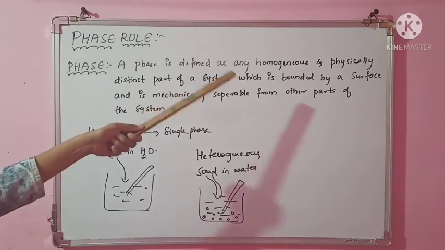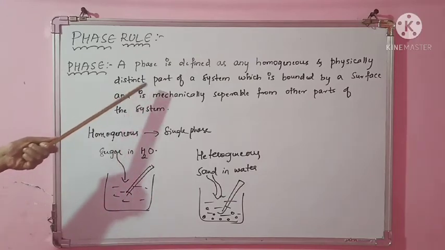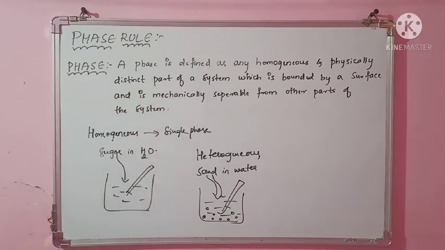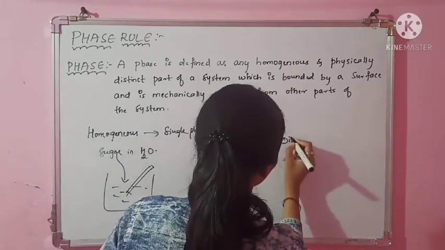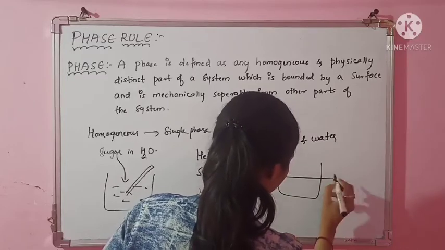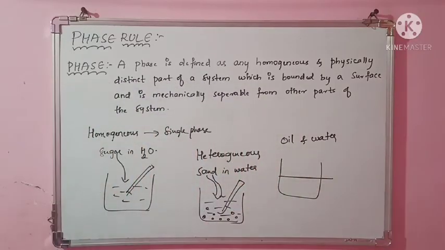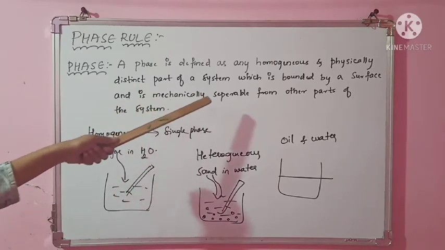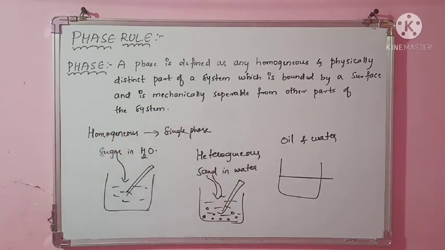It should be homogeneous, meaning completely mixed, and definitely a physically distinct part. For another example, if I mix oil and water, then definitely you can see a distinct layer, isn't it? This part is different, this part is different. Oil and water are immiscible, so you can easily have the distinction between one system and another. Another foremost important point is that it is mechanically separable from other parts of the system. If any other phase is present, then we can separate it mechanically. So this is all about the definition of phase.